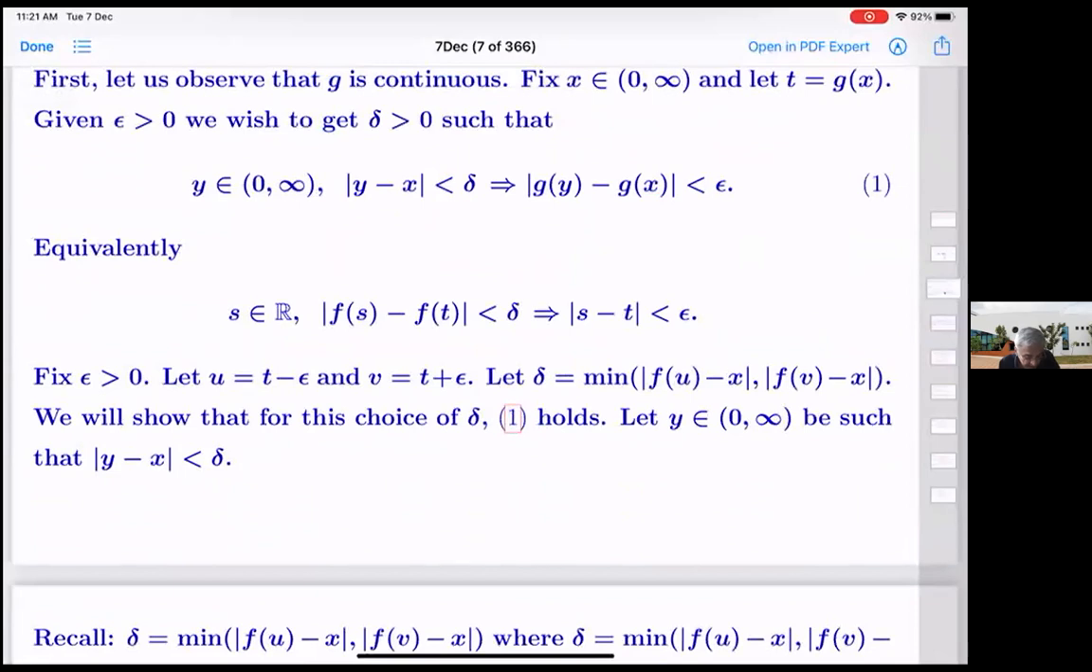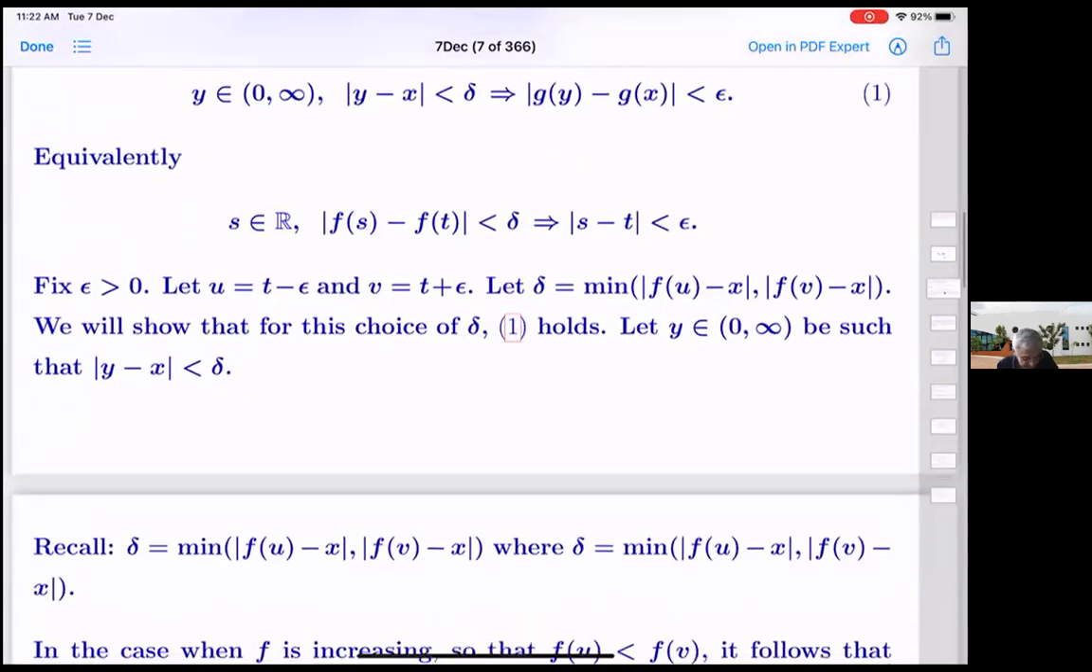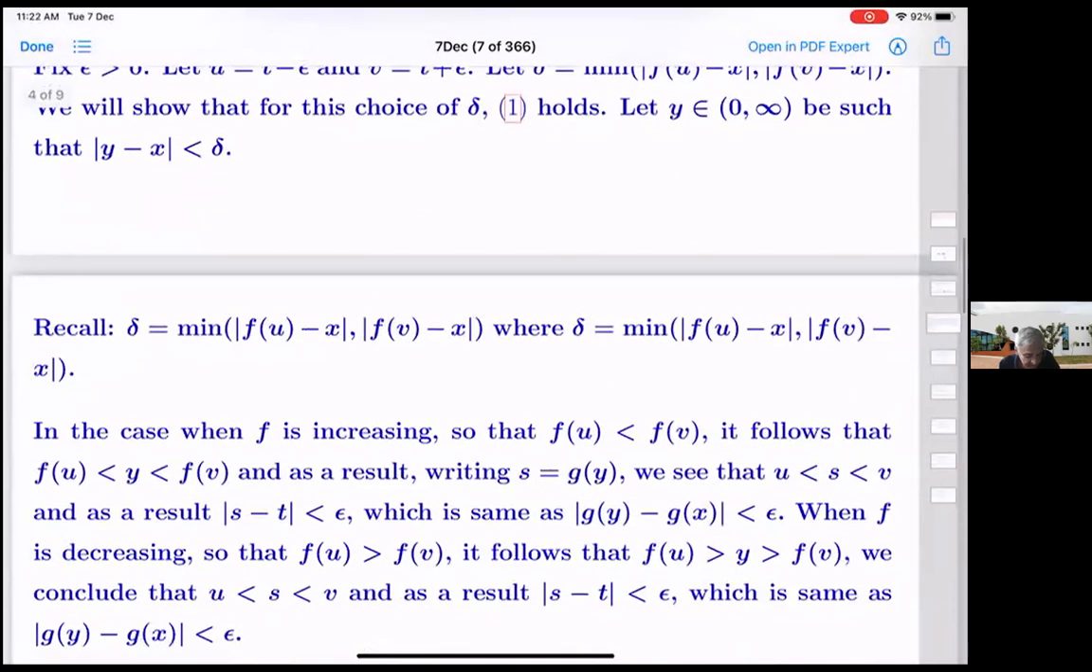So let's come back now. Let u be t minus epsilon, v be t plus epsilon. We take delta to be the smaller of fu minus x and fv minus x. So if we now move x between, we will show that for this choice of delta, one holds. Let y be such that y minus x is less than delta. Recall, delta is this minimum of fu minus x and fv minus x.